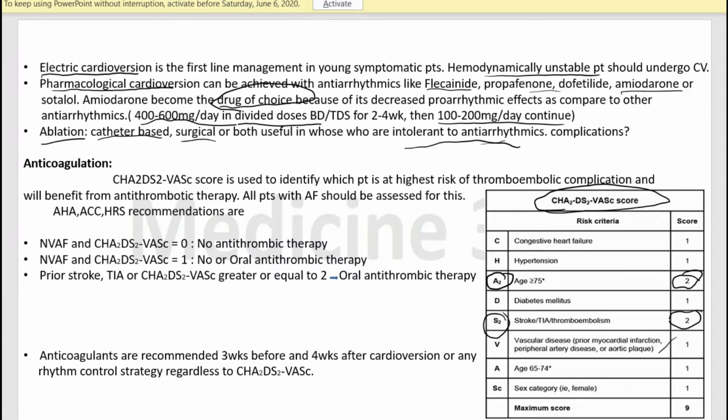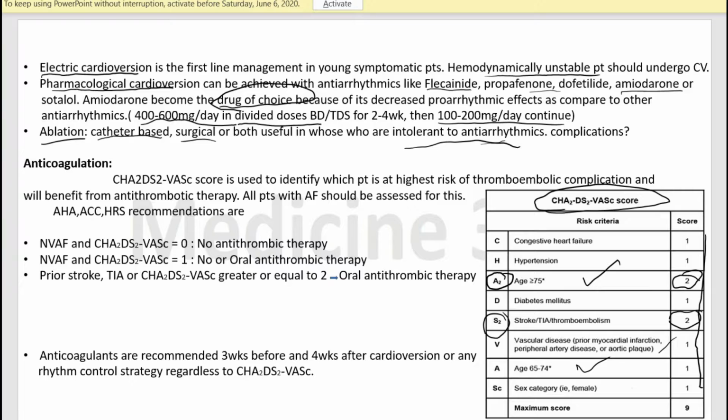So if we count these, the total is 10, but we consider only one of the age categories, either this one or that one. So the total score is 9.